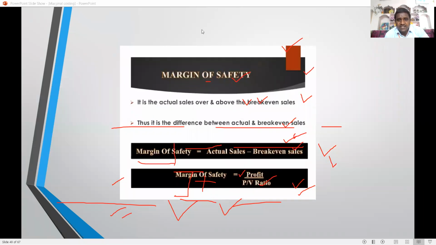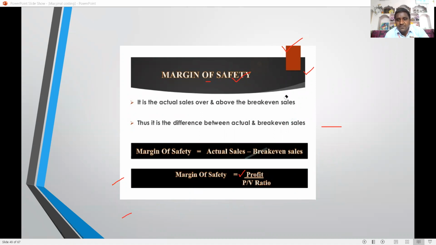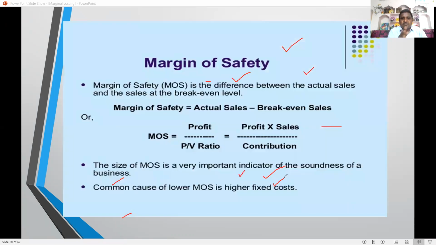Margin of safety is the sales above the break-even sales. The formula to find margin of safety sales is total sales minus break-even sales. Margin of safety sales can also be found as profit divided by PV ratio. Why is profit the numerator? After the break-even sales, everything included in the sales is profit. That's why it is profit by PV ratio in rupees. So margin of safety sales equals actual sales minus break-even sales, or profit by PV ratio.